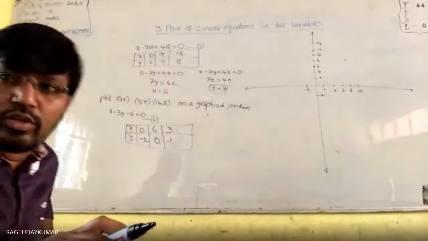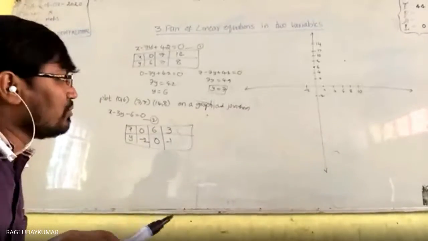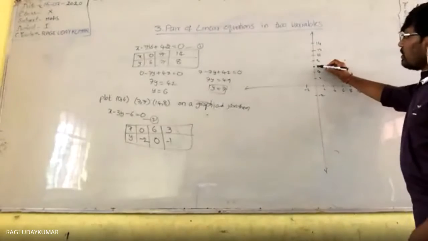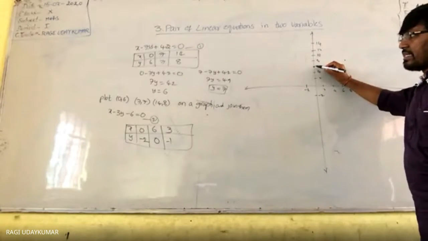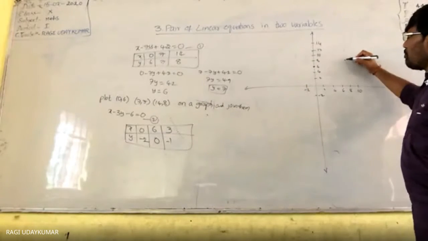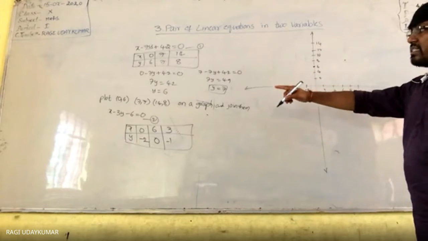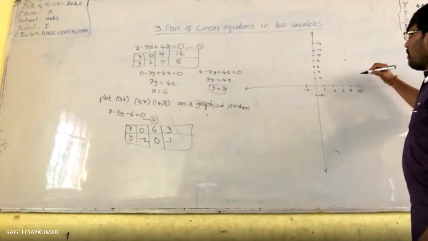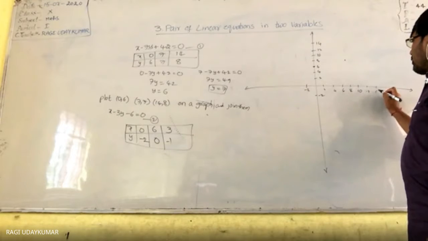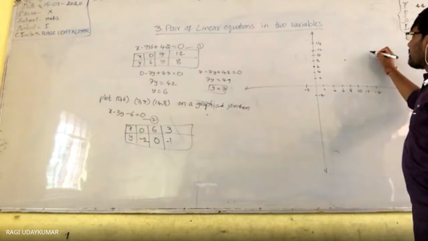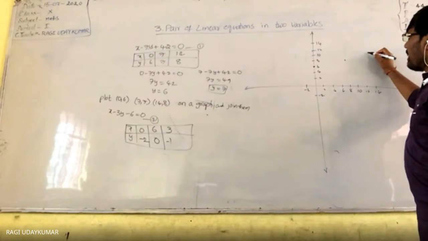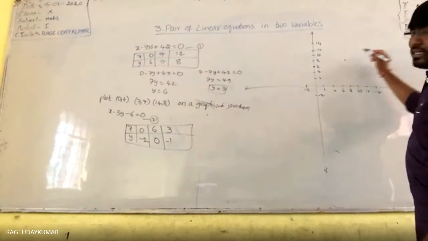Okay. So I'll explain to you, I will not take more time, just a little bit faster. This is 0, 6, then 7, 7 we need to plot, and another point is 14, 8. So on the x axis take 14 and on the y axis 8. If you take like this, these three will be a straight line.